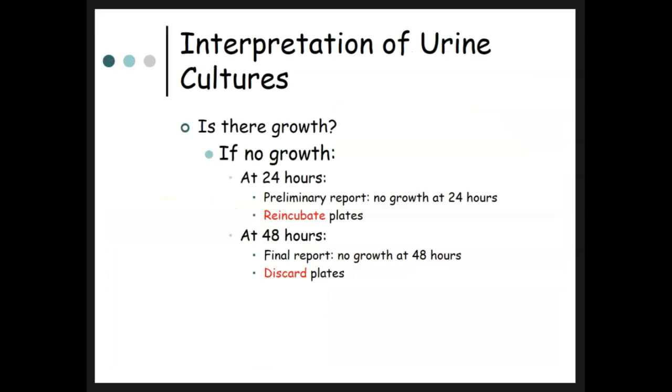Okay, so what do we do if there's no growth? If there's no growth at 24 hours, we're going to do a preliminary report as no growth at 24 hours, and then re-incubate for another day. Then at 48 hours, if there's no growth, you'll turn out a final report that says no growth at 48 hours and you can throw away the plates.